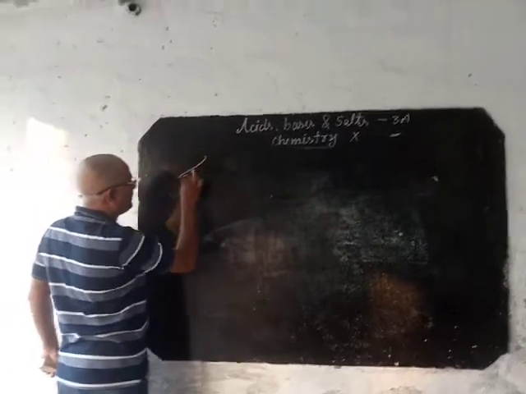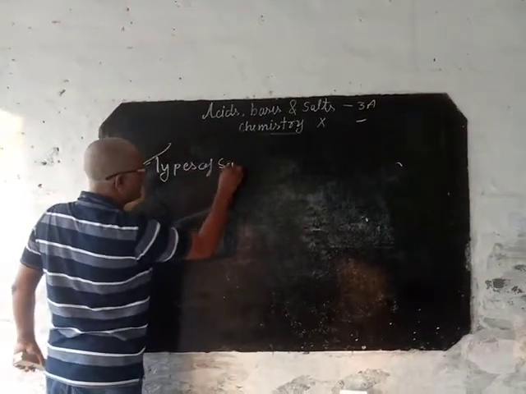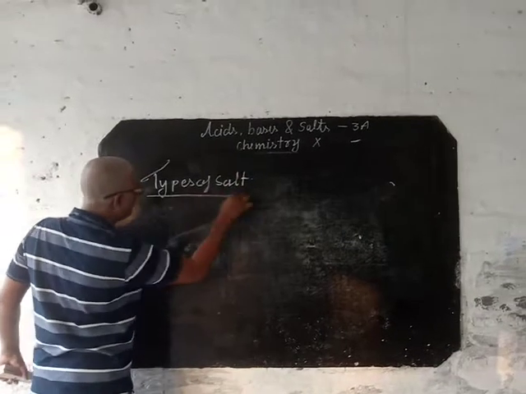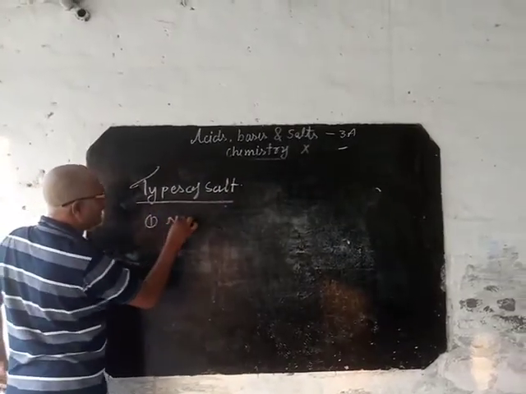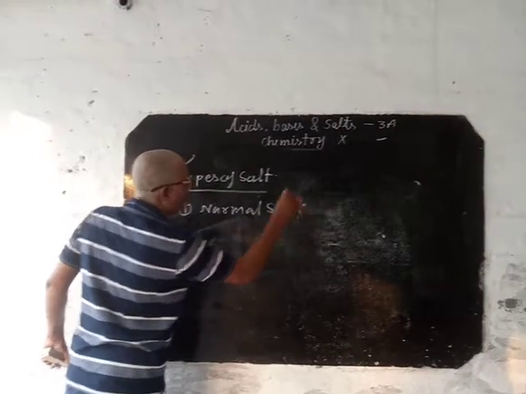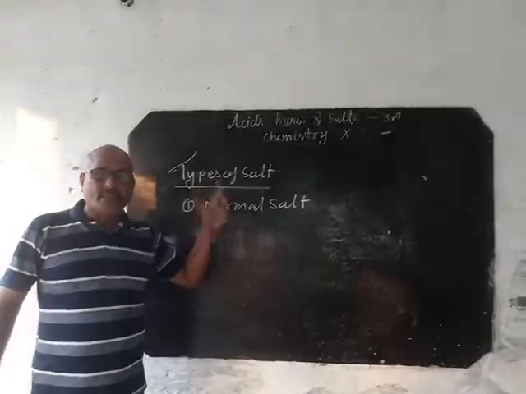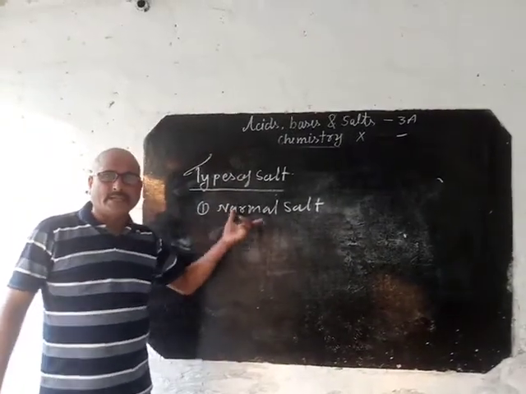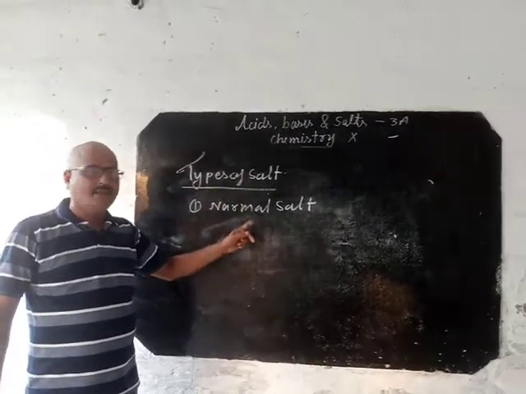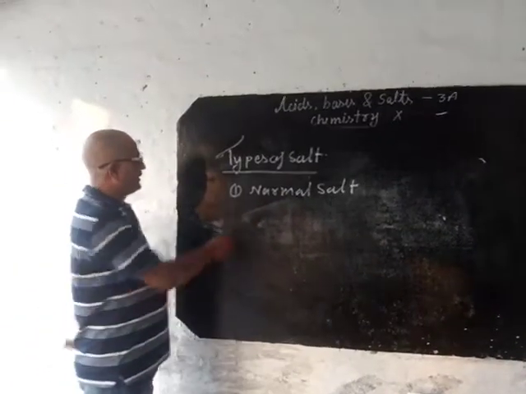Now, types of salt. First one, normal salt. What do you mean by normal salt? A salt formed by complete replacement of the hydrogen ions is called normal salt. Next one, acid salt.